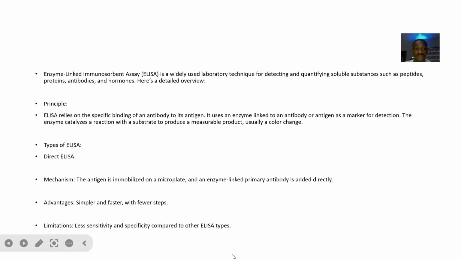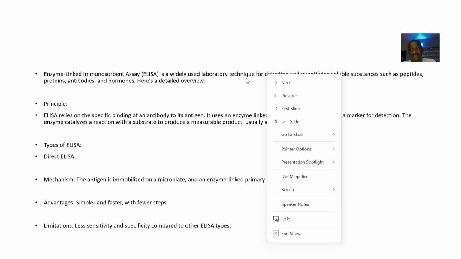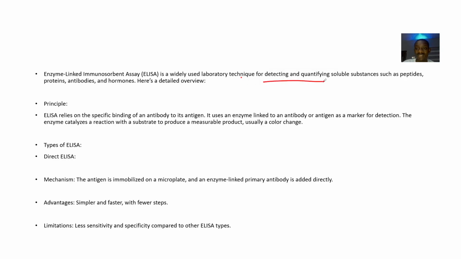For the definition, we say that the enzyme-linked immunosorbent assay is a widely used laboratory technique. It's used for detecting and quantifying soluble substances such as peptides, proteins, antibodies, hormones. This ELISA relies on specific binding of an antibody to its antigen. Meaning if an antibody is bound to something, that means the antigen is there, right?